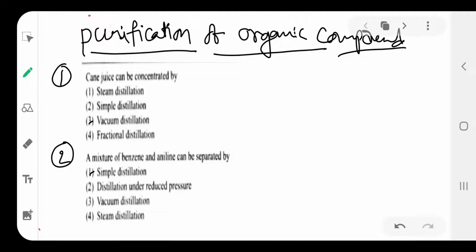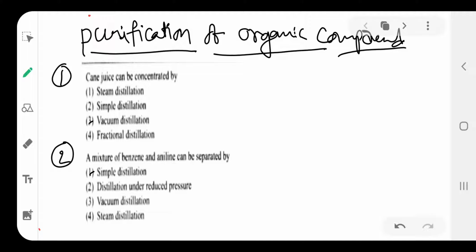Good morning, students. Today our topic is purification of organic compounds. So, there are some important models from the competitive exam point of view. Let us see question number one.